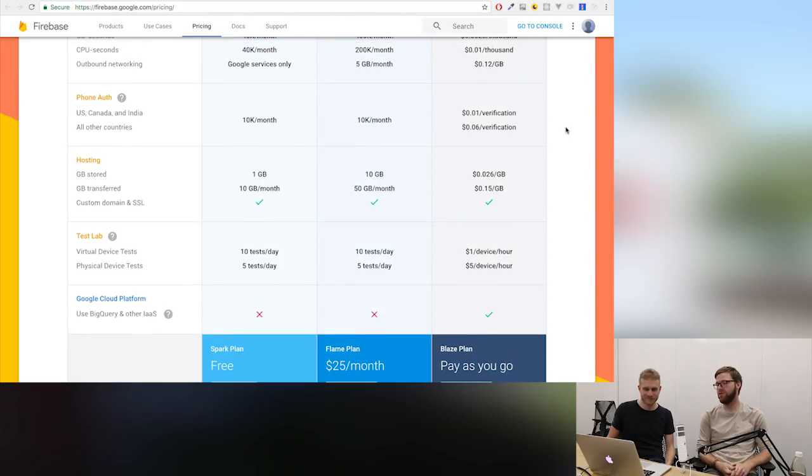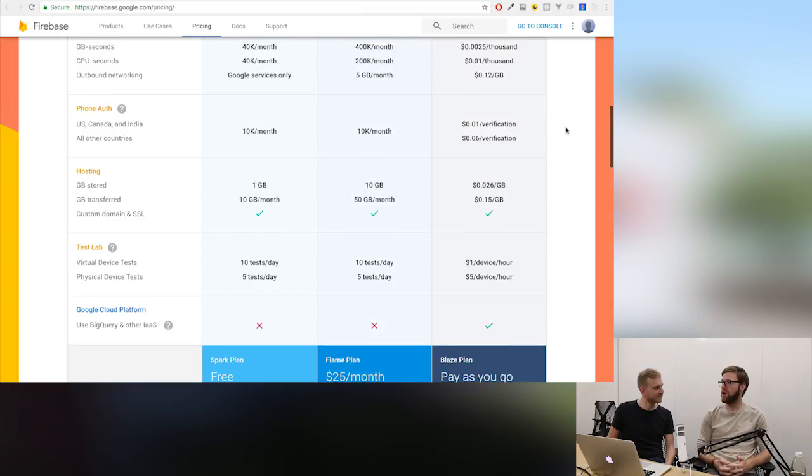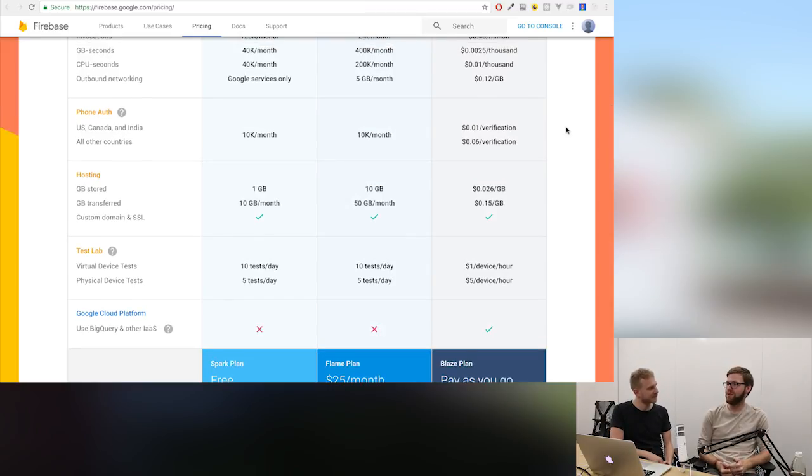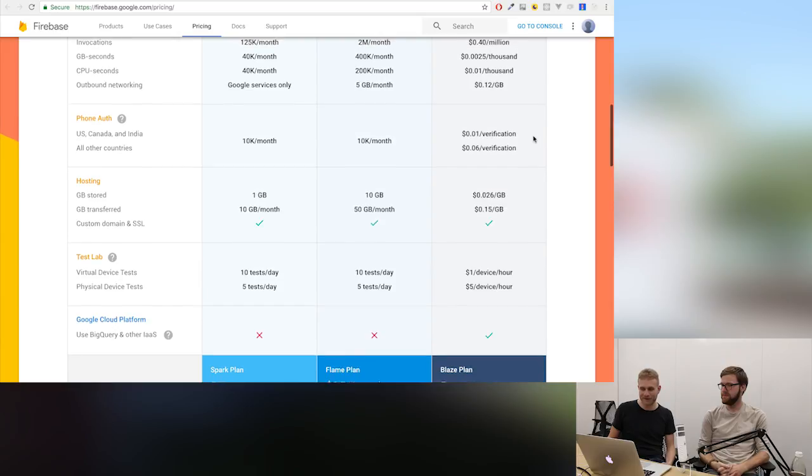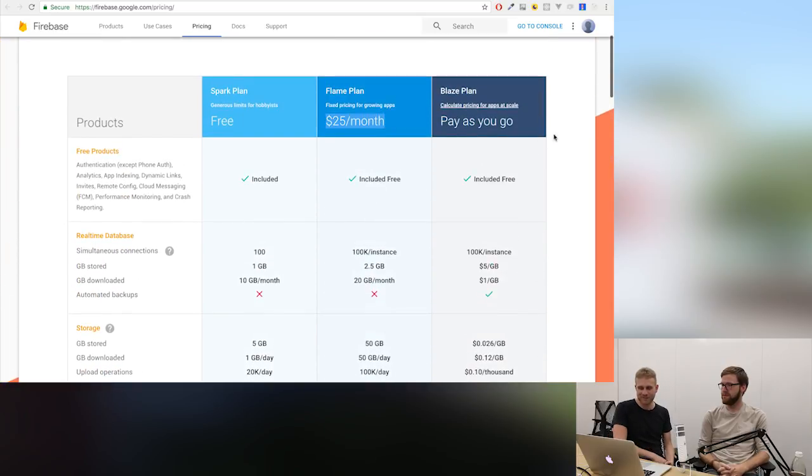Because all of these things are really designed so that you can get going easy, and 2 years down the road, when you are a really big company and you need more power, then we have more power for you. That's Google Cloud if you want to go there. But this is for young companies getting started, building prototypes and things like that. So you learn how great our ecosystem is, and that's why it's incredibly cheap. Yeah, I agree. It's a really nice option, and definitely one which allows you to grow.